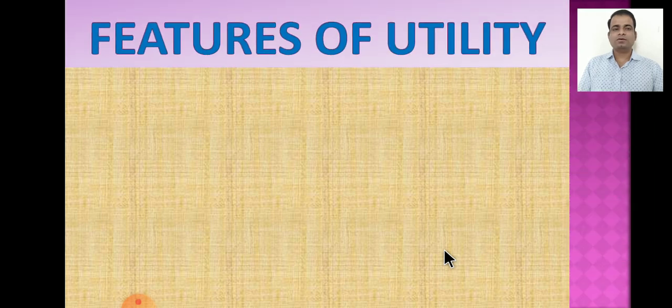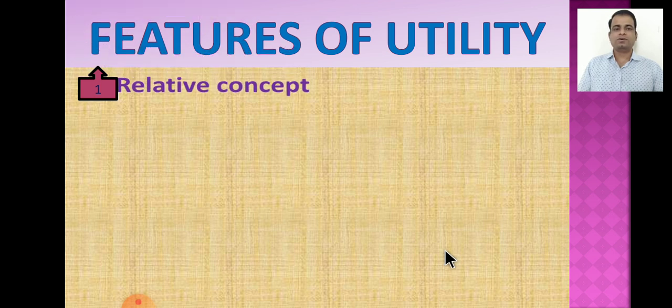Student, we know that utility means the want satisfying power of a commodity. So it has many features. The first feature of utility is that it is a relative concept. The concept of utility is related with place and time, and therefore we can say that it is a time relative concept.